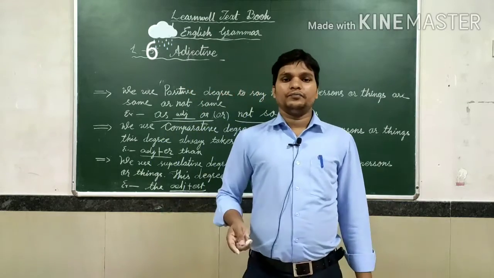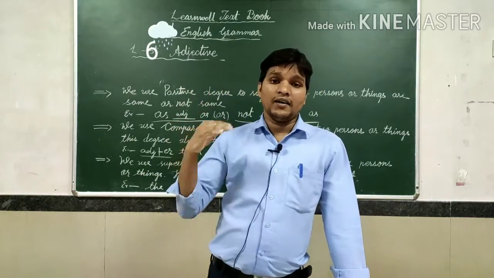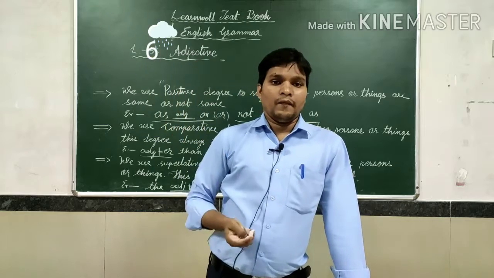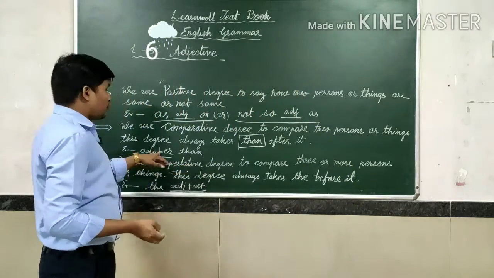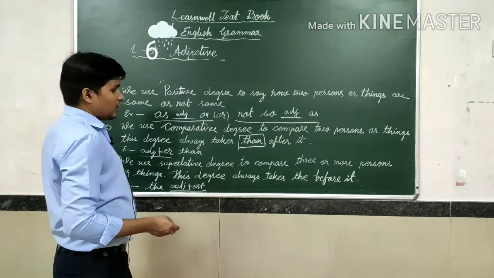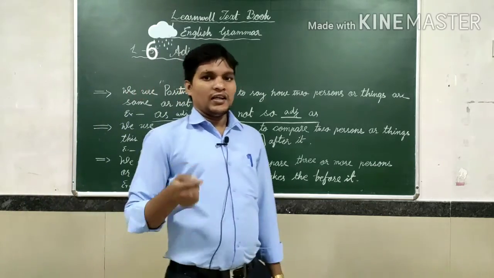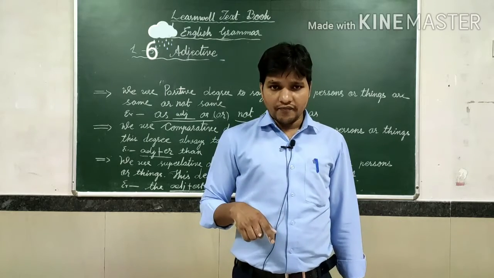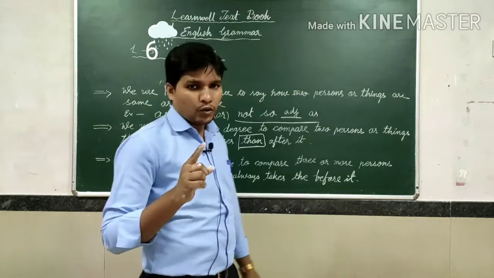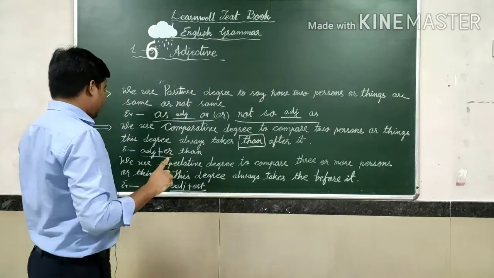We are higher than them. Are you getting my point? So here adjective plus er, then after it will come "than". He is greater than us. In this way you can use it in a sentence.